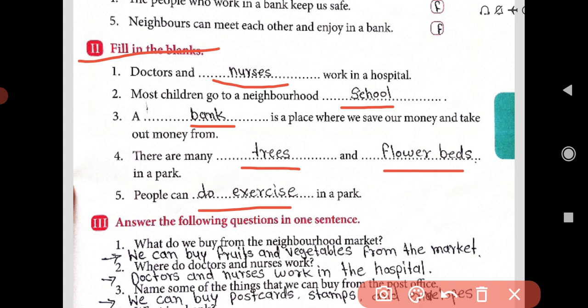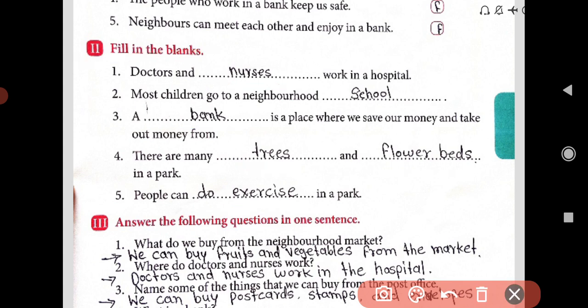Again I am reading it for you, dear students. Doctor and nurses work in a hospital. Second, most children go to a neighborhood school. A bank is a place where we save our money and take out money from. 4. There are many trees and flower beds in a park. 5. People can do exercise in a park.